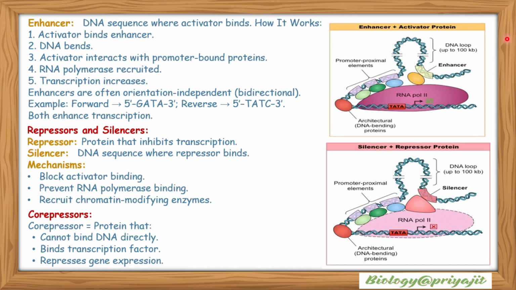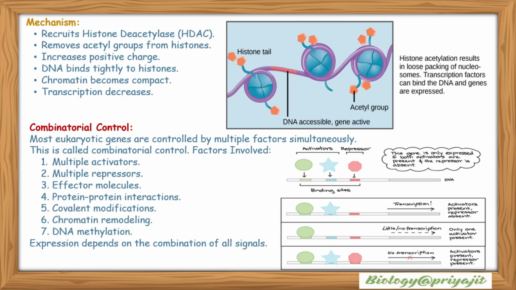So what are co-repressors? This is the image showing the enhancer sequence and activator protein, which increase the rate of transcription, and here is the silencer sequence and repressor protein, which downregulate the transcription process. So what is a co-repressor? A co-repressor is also a protein that cannot bind DNA directly, but it binds a transcription factor and represses gene expression.